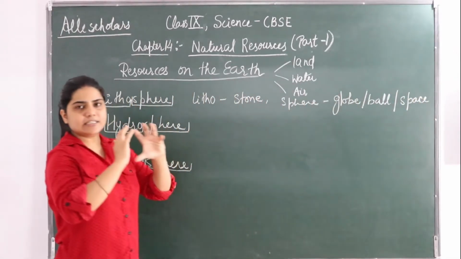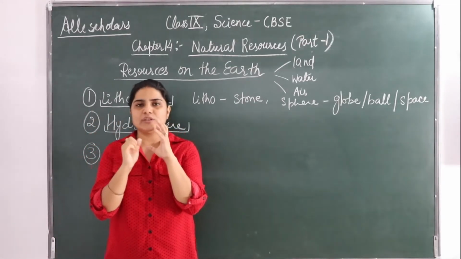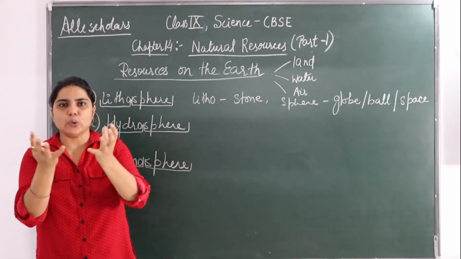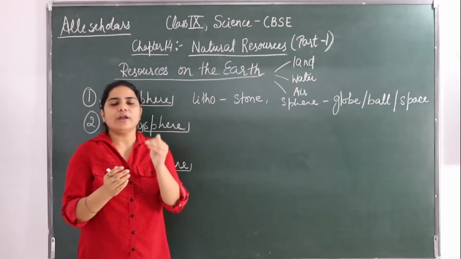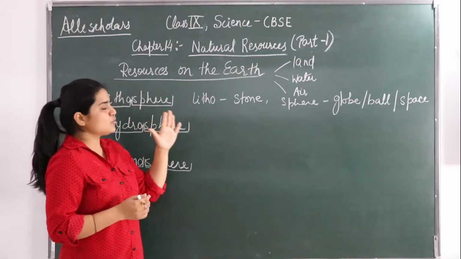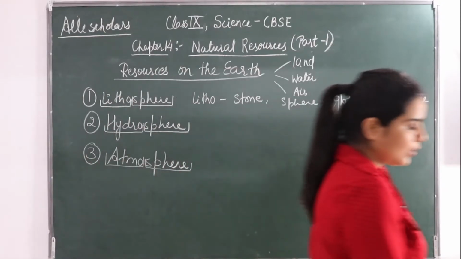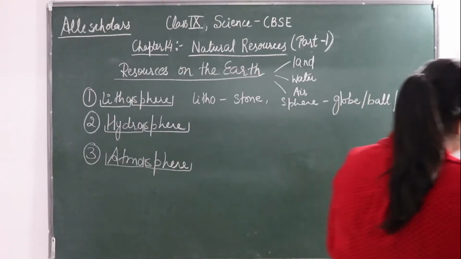So sphere is spherical in shape, a globe or a ball shape. Or even if we take it in the context of resources on Earth, it's a space that is being provided. Okay, so three are there.